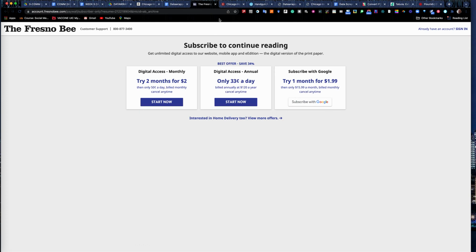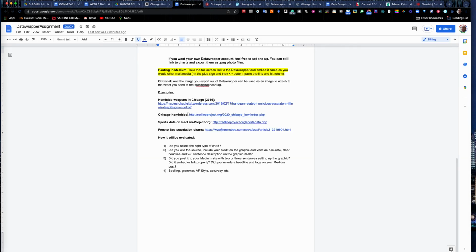Here's another one that the Fresno Bee did. Hopefully we don't get an ad here. It might kill us. Yep, they put it behind a firewall. Too bad. They had some population charts from the census with it that were pretty good. I've got one in here on sports data too, and you're going to create a sports data graphic next week, where it uses quite a few Datawrapper templates. So you've got some examples here to look at. There's several up on redlineproject.org as well.